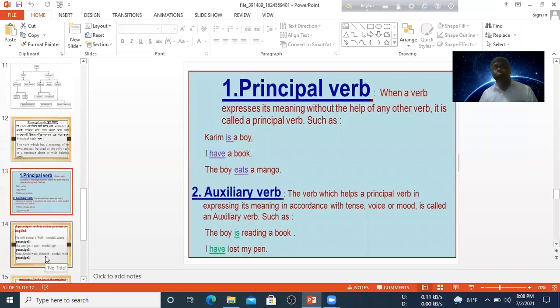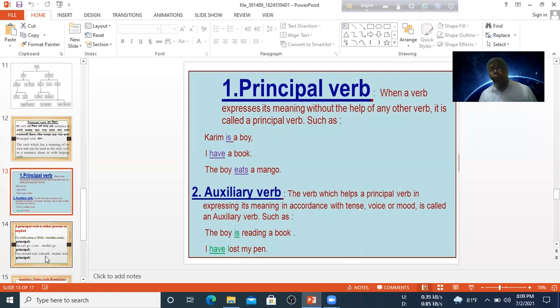There is a list of principal verbs. A verb that expresses its meaning without the help of any other verb is called a principal verb, such as 'is' in 'He is a boy'. Sometimes we see that 'am, is, are' are auxiliary, but they are not always auxiliary.